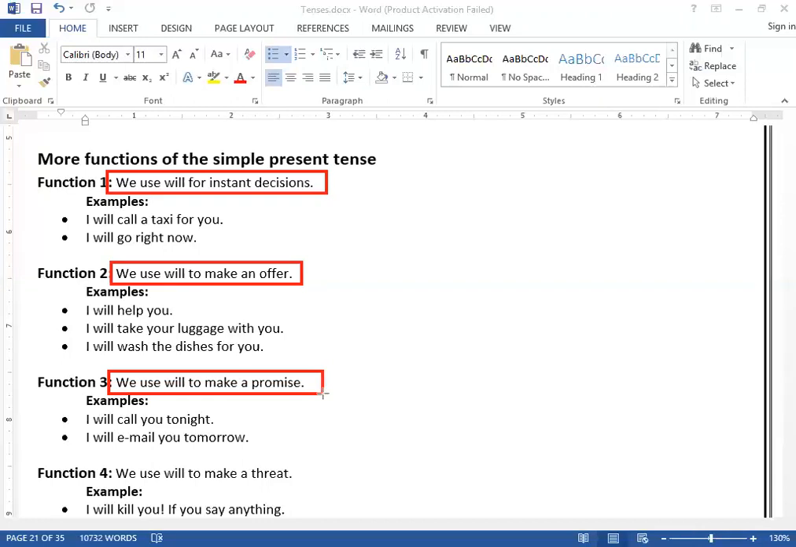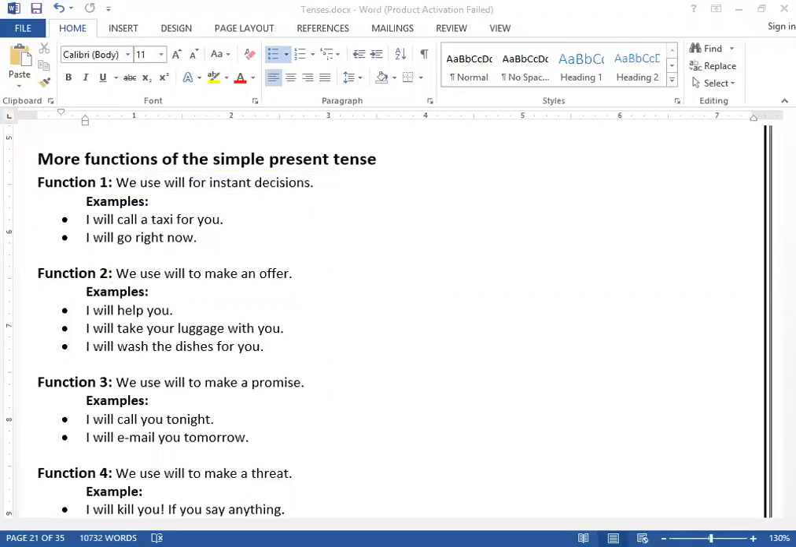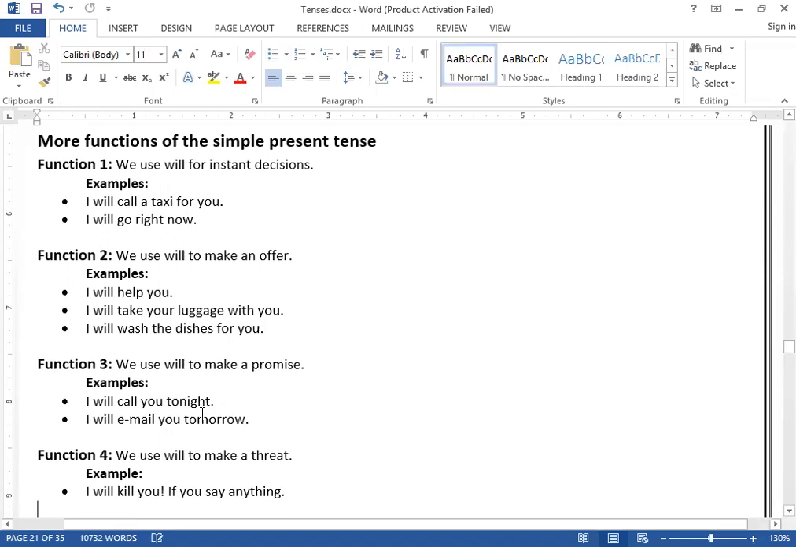The third usage, it can also be used for a promise. Whenever you want to make a promise to someone, again, we can use simple future tense, like I will call you tonight, the promise, clear? Or I will email you tomorrow, etc. It can also be used for another usage. Let's go with another usage of simple future tense.